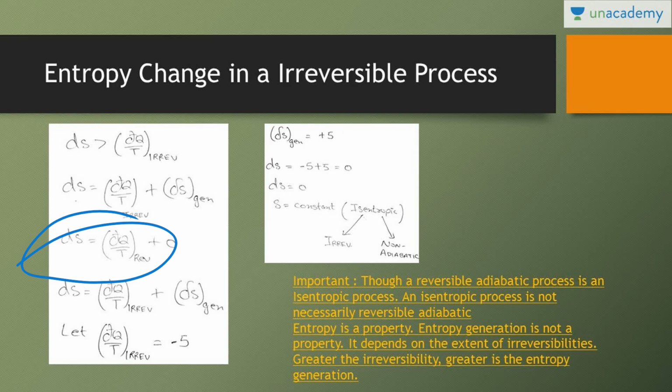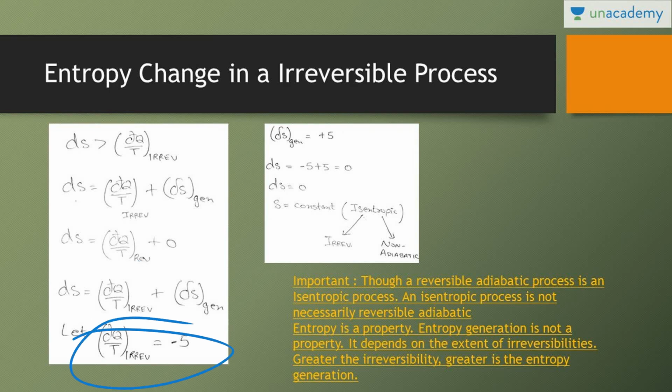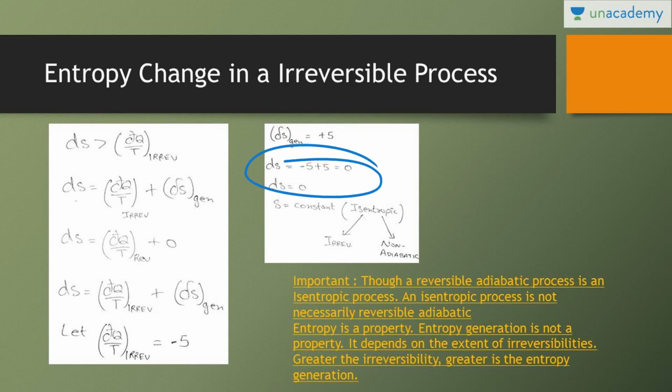Now for irreversible, the equation is ds is equal to dq by t irreversible plus delta s generation. Now let us suppose the value of dq by t is equal to -1 and the value of delta s generation is +1. Absolutely possible. The entropy generation can be +1 and dq by t can be negative, so what will be the value of ds? 0. So it is an isentropic process because entropy is constant. But is it reversible adiabatic?